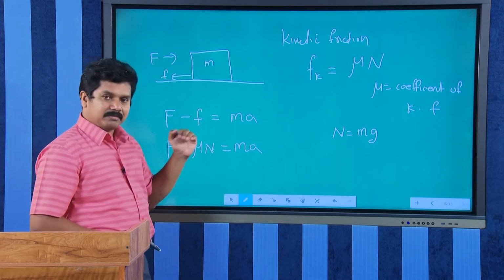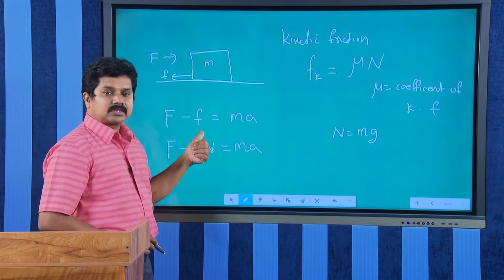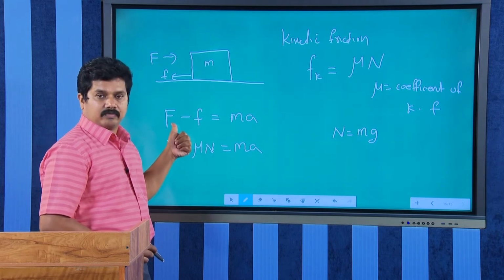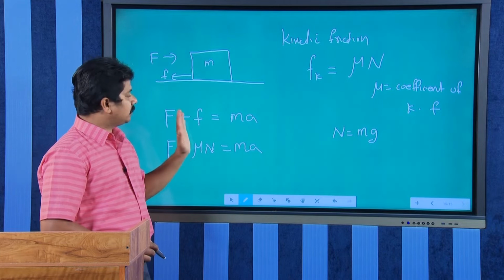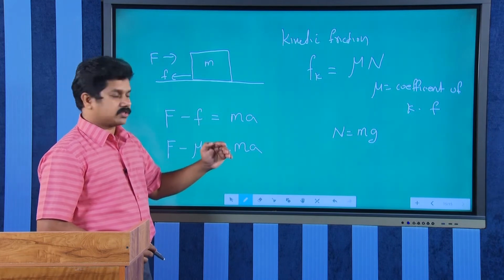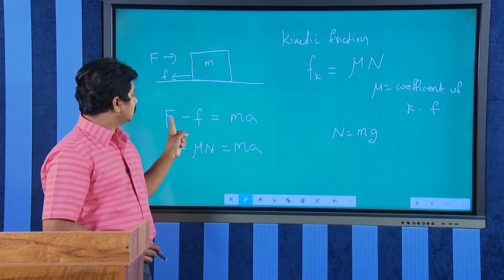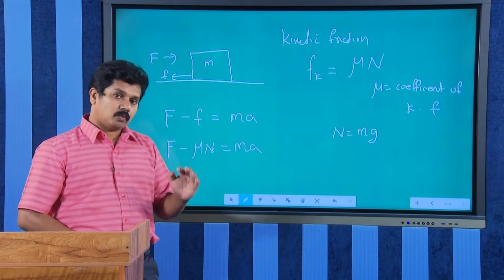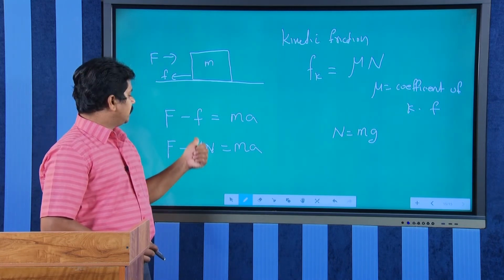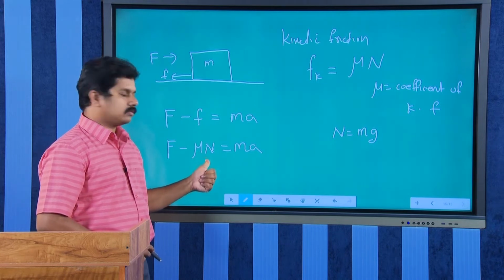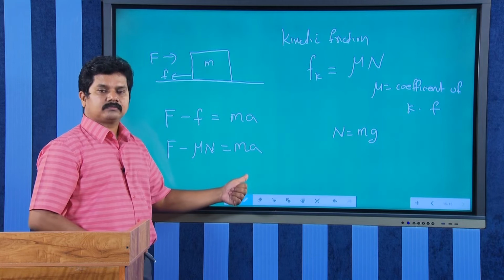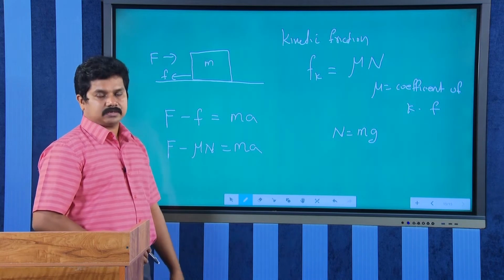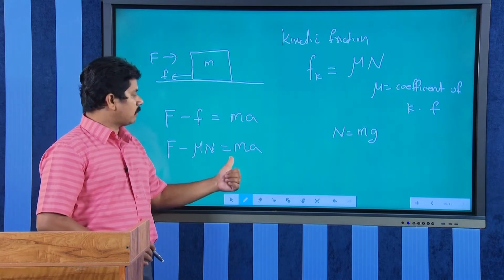Up to the motion or up to the limiting friction, the frictional force acting on the block will be static friction, that will be equal to what? Applied force. So, up to the value of the limiting friction, acceleration will be 0, right, because F and f will be equal in magnitude and opposite direction. But once the motion starts, what will happen? f will be mu N, or it will be a constant value. So, F minus mu N equal to m a. Okay. This mu N will be a constant value independent of the speed or velocity of the block. It will be constant, mu into normal reaction.